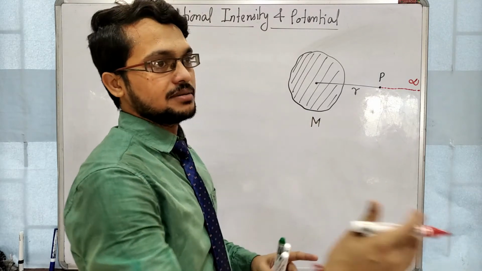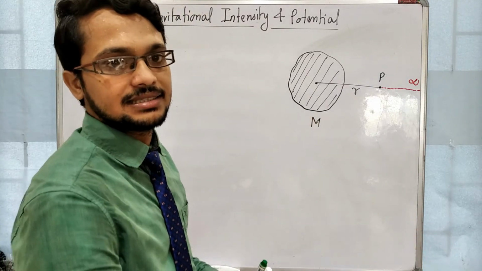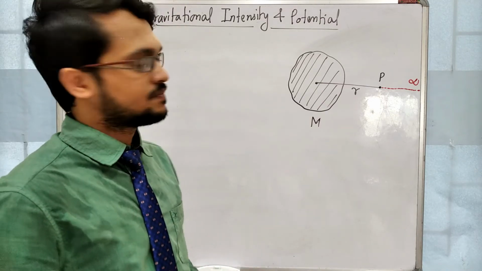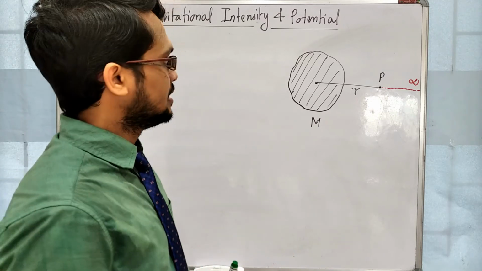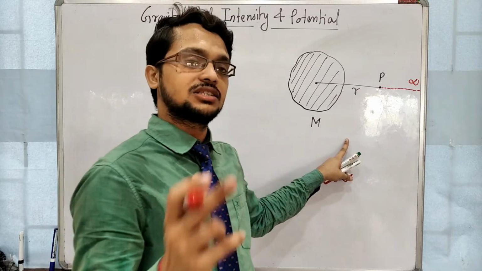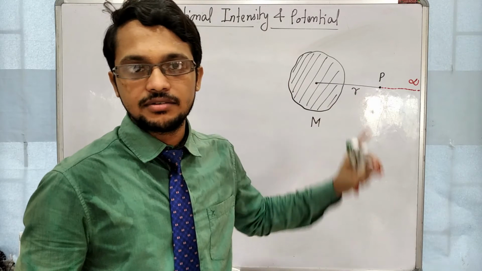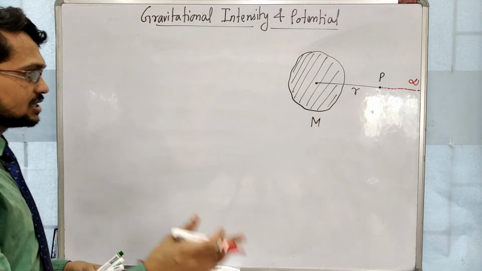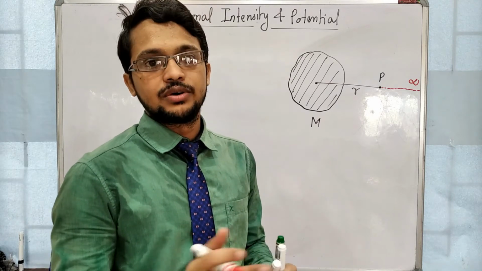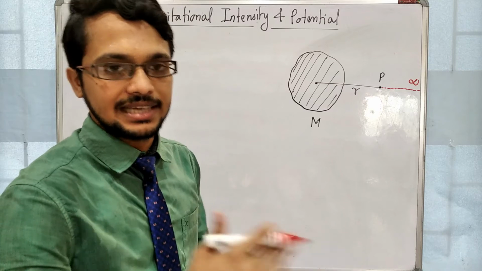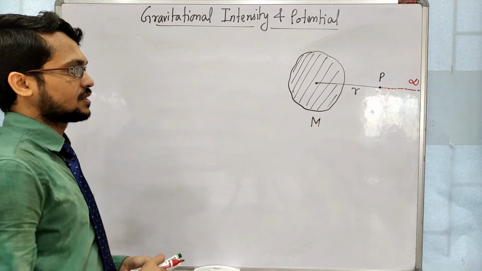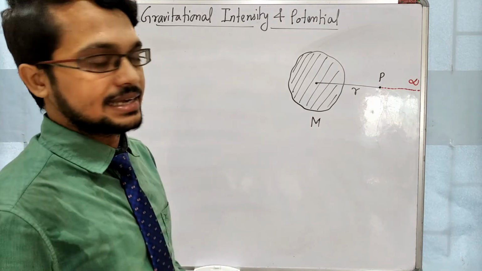Whenever I bring that object from infinity, the distance between this mass and the unit mass is decreasing, so the gravitational force will also change. Distance is changing continuously, so gravitational force will also change continuously. That means this is a continuous process of changing gravitational force between two objects. Whenever we get continuous change in physics, we will do integration.